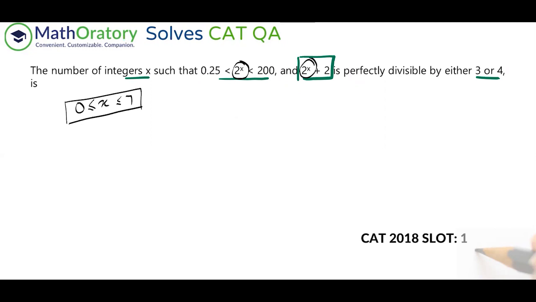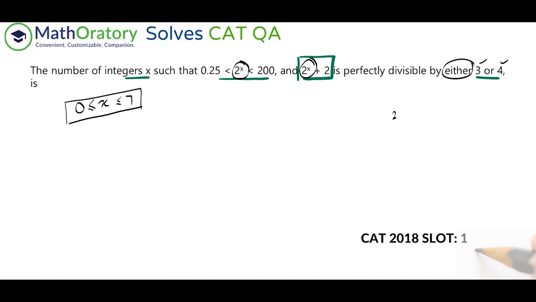So let us first discuss some basic ideas here. So we are looking for divisible by either of 3 or 4. So either 3 or 4 is sufficient to qualify the number as satisfying this condition. In order to be multiple of 4, first of all, it has to be even number, and in the even cases it has to be multiples of 4. So maybe it directly doesn't make sense, but what I'm looking at is something like this.